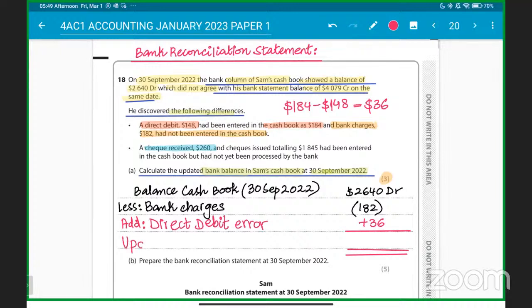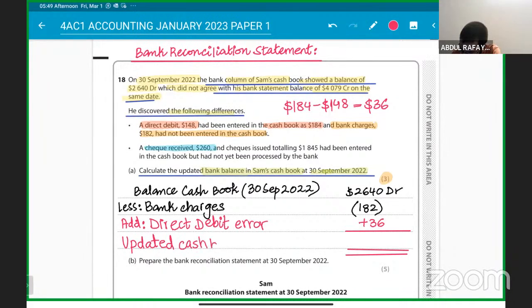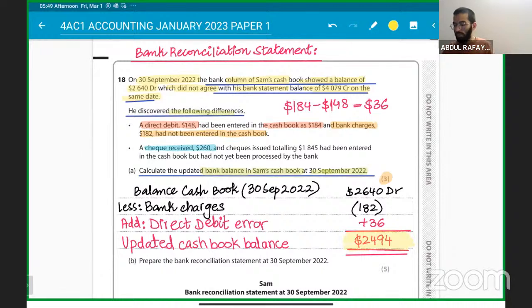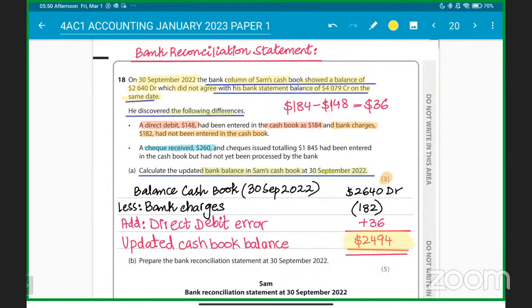So here we go. Now we have the updated cash book balance. The updated cash book balance will be 2,640 plus 36 minus 182. We got that as 2,494. Understood? So 2,494 is that amount.